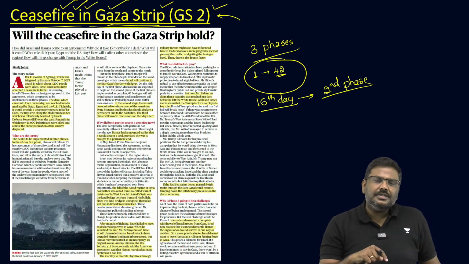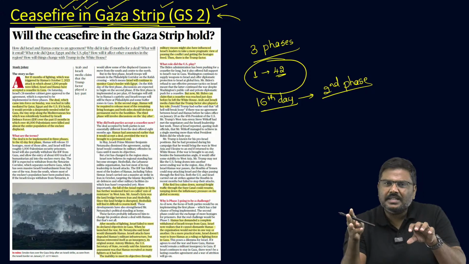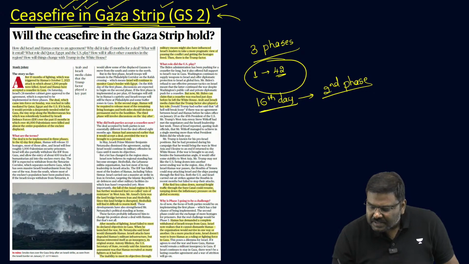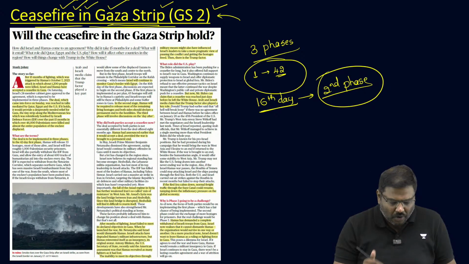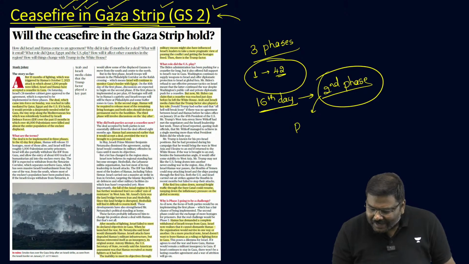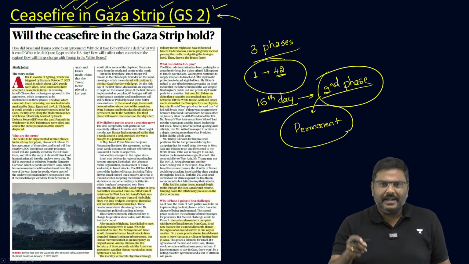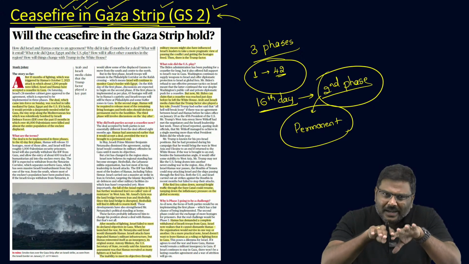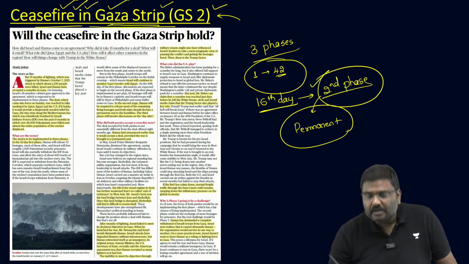And during negotiations, furthermore, prisoners who are present on both sides will be released. In addition to this, in the second phase, both sides are expected to talk about having a permanent end to all of the hostilities. We want a permanent end to the attack that is happening, the war that has broken out. That is expected to be discussed in the second phase.